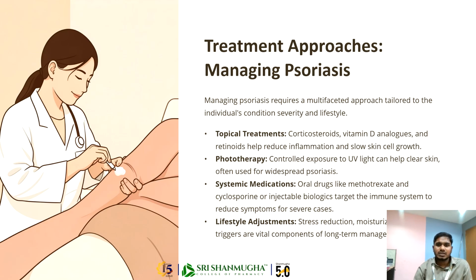Phototherapy means controlled exposure to ultraviolet light, which can help clear the skin and often improves widespread psoriasis. Systemic medication, for psoriasis and eczema, means oral drugs like methotrexate, an anti-cancer drug, and cyclosporine, and injectable biologics target the immune system to reduce symptoms in severe cases. Lifestyle adjustments: stress reduction, using moisturizing creams, and avoiding triggers, for long-term management.